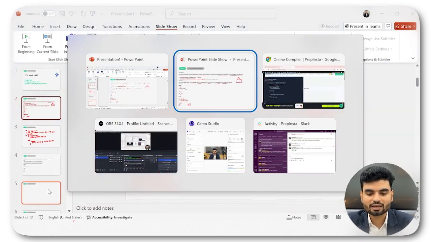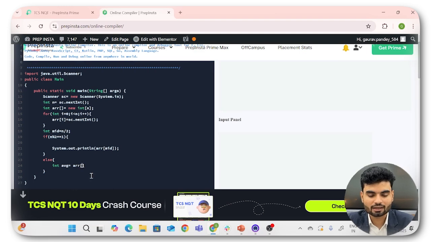We'll go back here, and here we'll return the sum. First we'll calculate the sum of what? Mid minus 1, and again plus what?